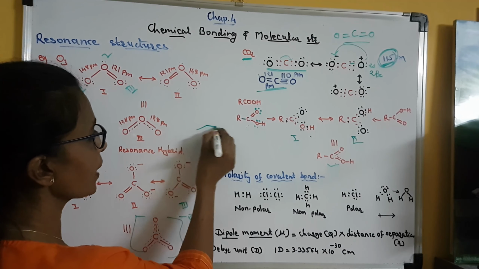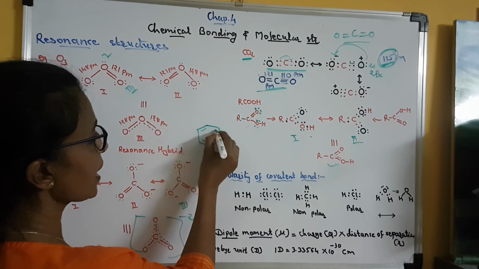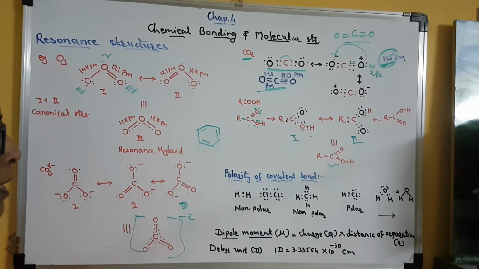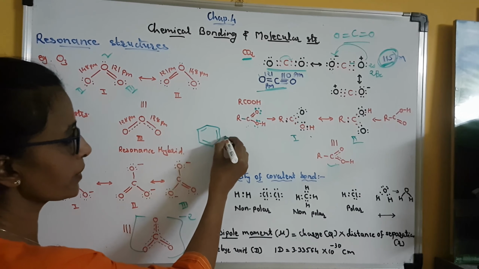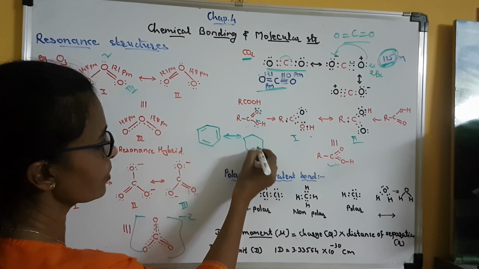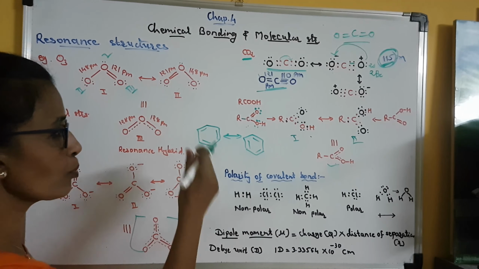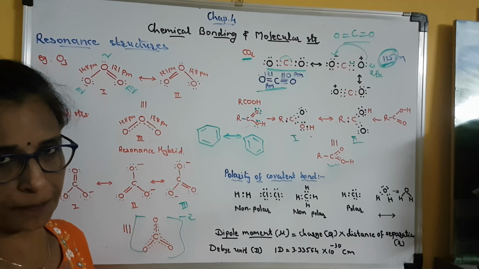One more example I can give you is benzene. Benzene is a hexagonal cyclic compound in which there are 3 alternate double bonds, but if I change the position of the double bonds, then I can show it like this also. This is also benzene. So both are structures of benzene. Clear?